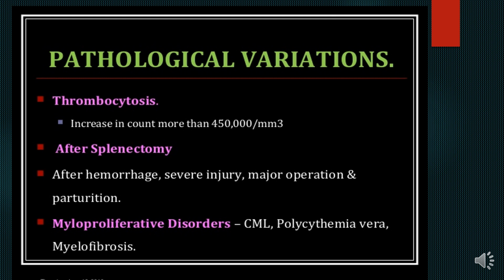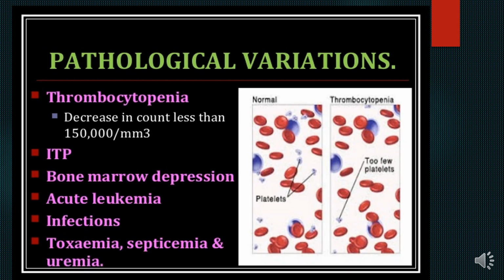After hemorrhage, severe injury, major operation, and parturition, these are other pathological conditions where thrombocytosis takes place. Then the myeloproliferative disorders, like CML, polycythemia vera, and myelofibrosis. These are the three conditions where the platelet count increases.